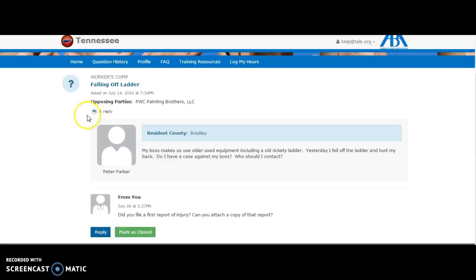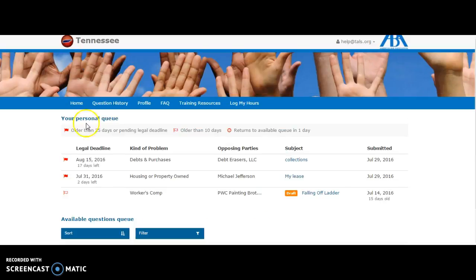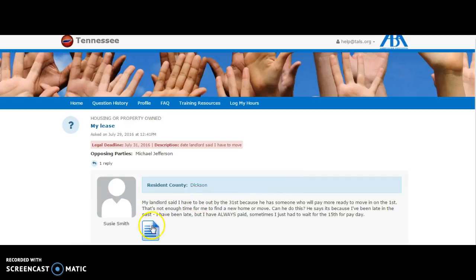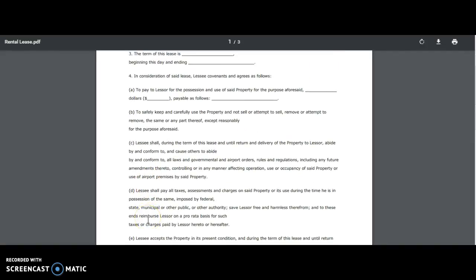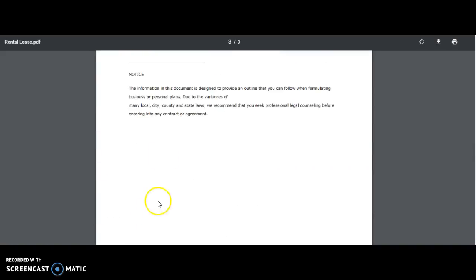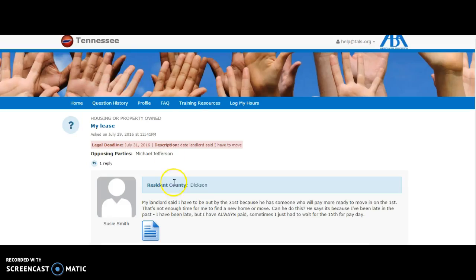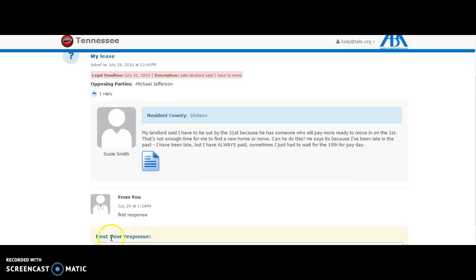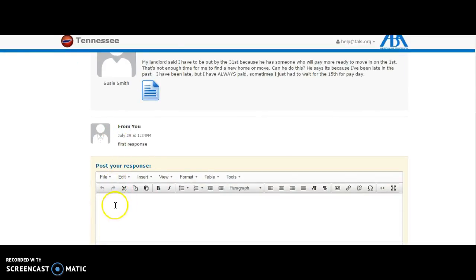Let's go back to the home page one more time and see what it looks like when a client provides an image with their question. So in this one, the client has actually provided a copy of the lease that they're talking about in their question. That's to help you understand what you're dealing with a little bit better when the person is seeking advice. They can also upload photos. So that gives you more information when you're ready to reply to this person. In this situation, you've given a first response. You can also give a second response or ask for additional questions.